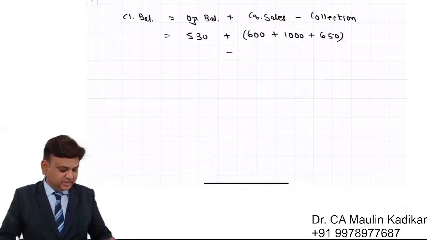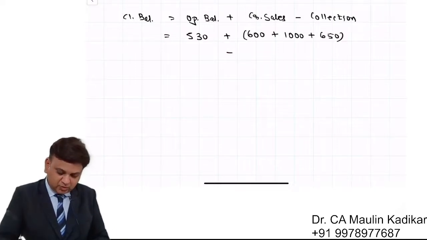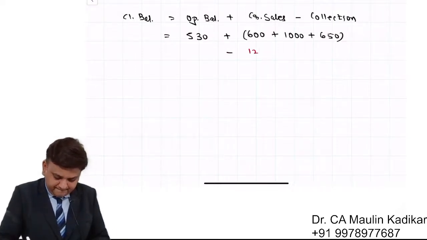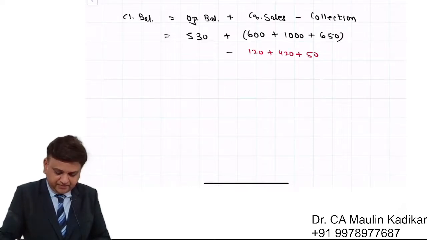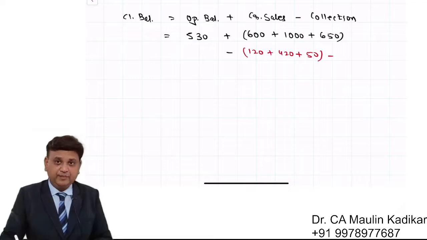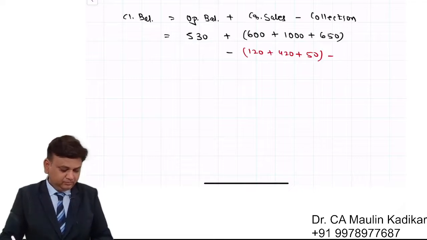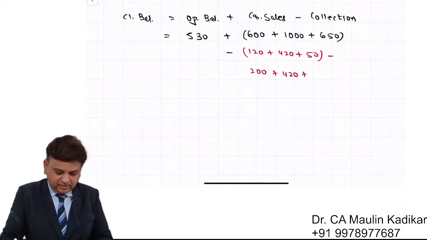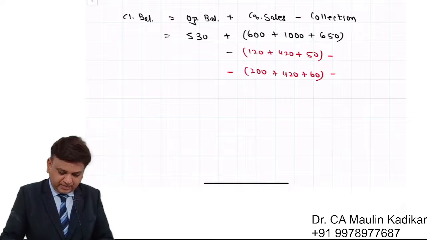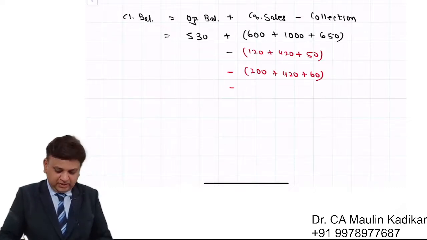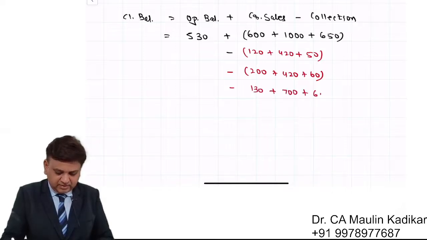So January month collection is 120 plus 420 plus 50. February month collection, 200, 420 and 60. And March month collection, it is 130, 700 and 60.